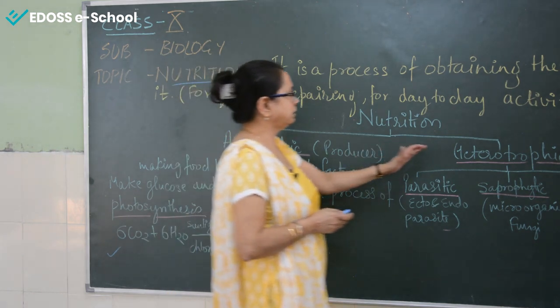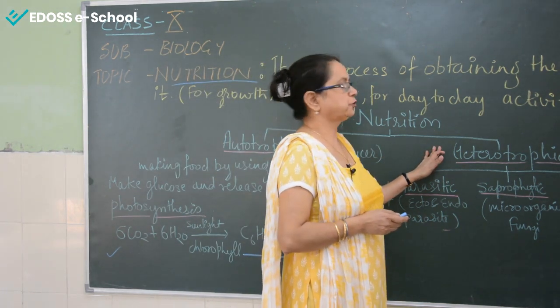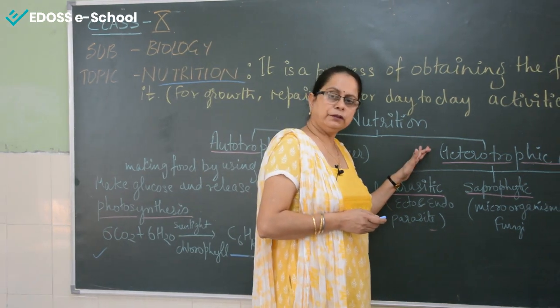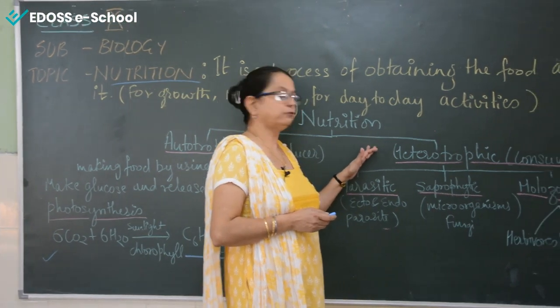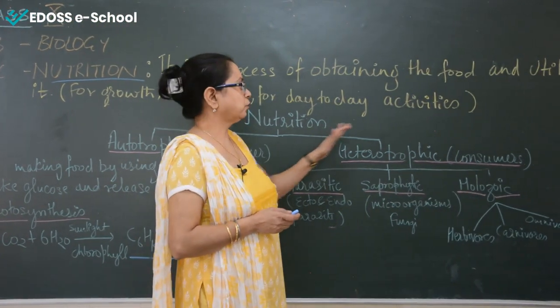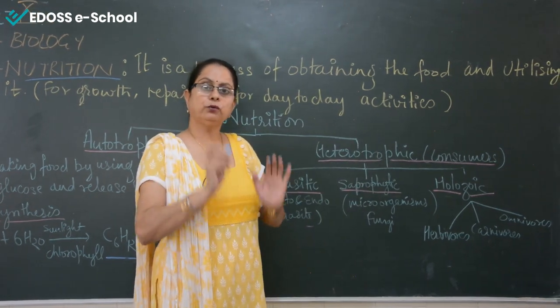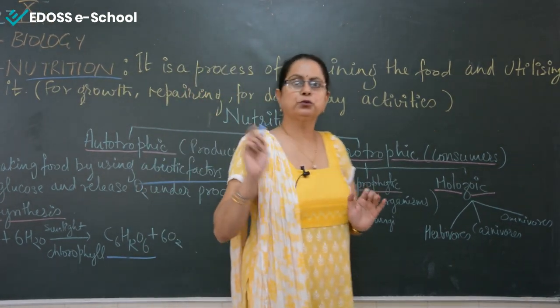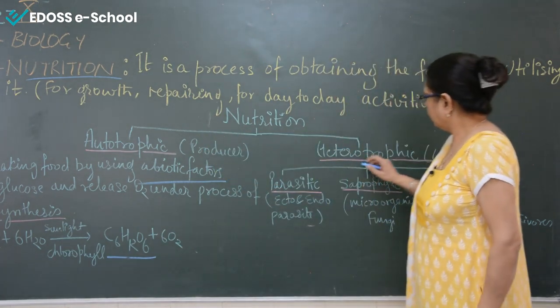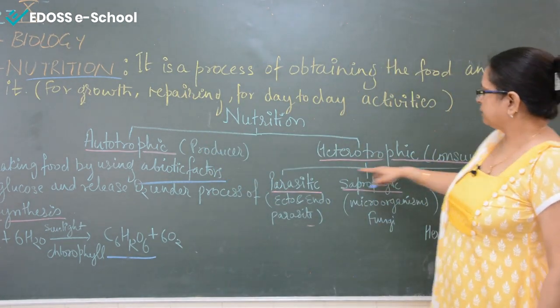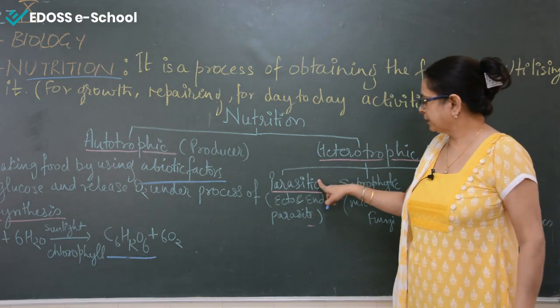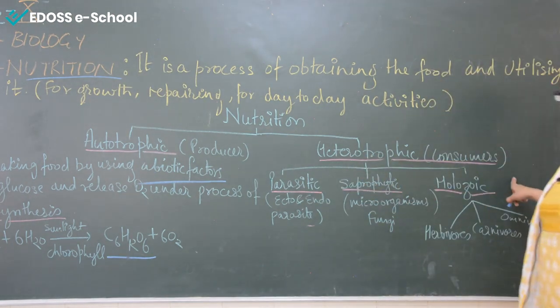Now we'll come to another section of nutrition, that is called heterotrophic nutrition. All the members belonging to this mode of nutrition are called consumers, because we cannot make food, we can only consume it, and consume it through the plants. Now heterotrophic nutrition is again divided into three types: parasitic, saprophytic and holozoic.